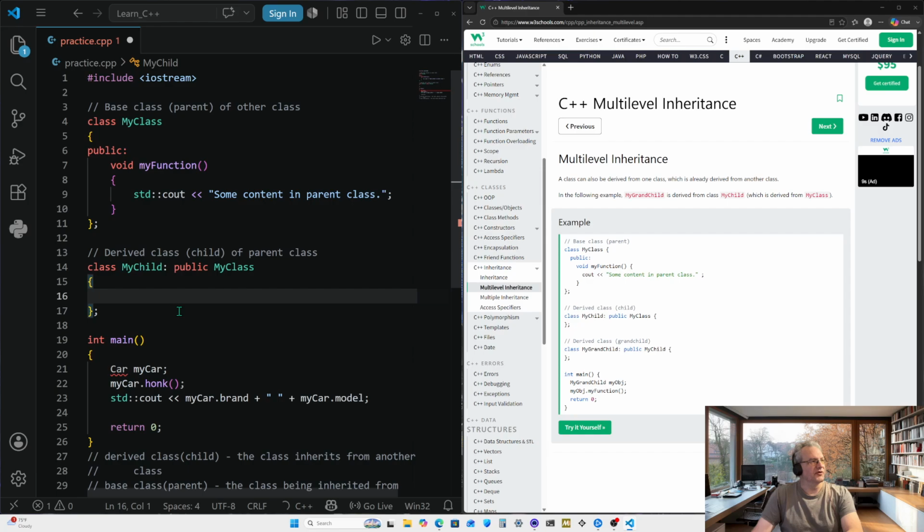So this may be more than just syntax, to kind of show you how this works, or show me how this works, I should say. But then after that, let's go ahead and put in a comment that this would be code for the child class, which would have access to the parent class, my class.